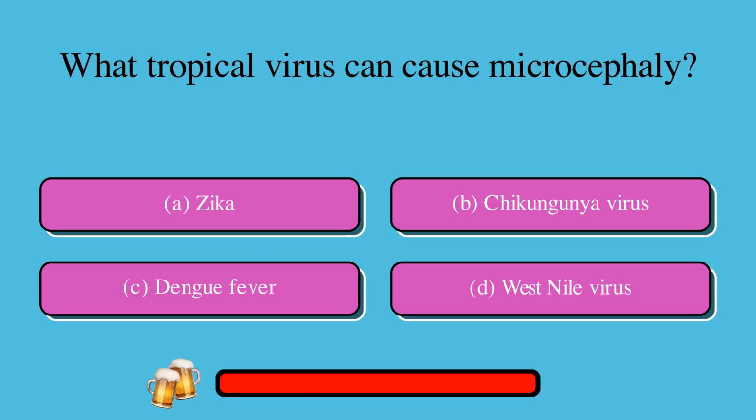What tropical virus can cause microcephaly? A. Zika, or B. Chikungunya virus, or C. Dengue fever, or D. West Nile virus? The correct answer is A. Zika.